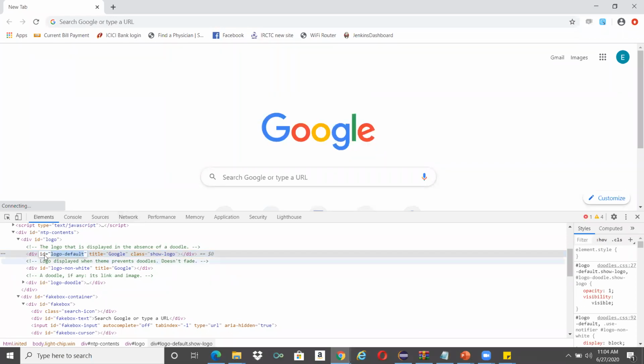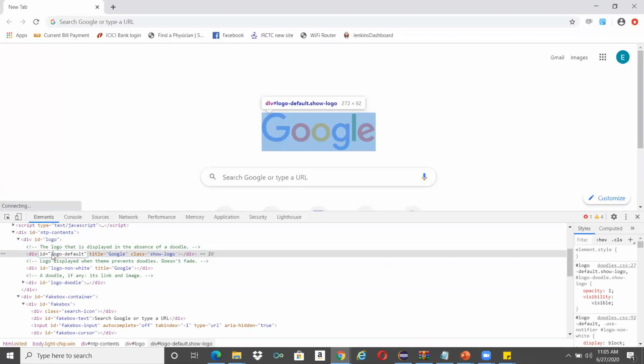So what is the syntax? Now we came to know there is an ID for this, and we want to click on this particular logo. As I told you, there are 3 steps. The first step is to locate the object. Now we got the ID value, but we should know whether that ID value is unique or not. Whether using this ID, I am able to identify this logo uniquely or not.